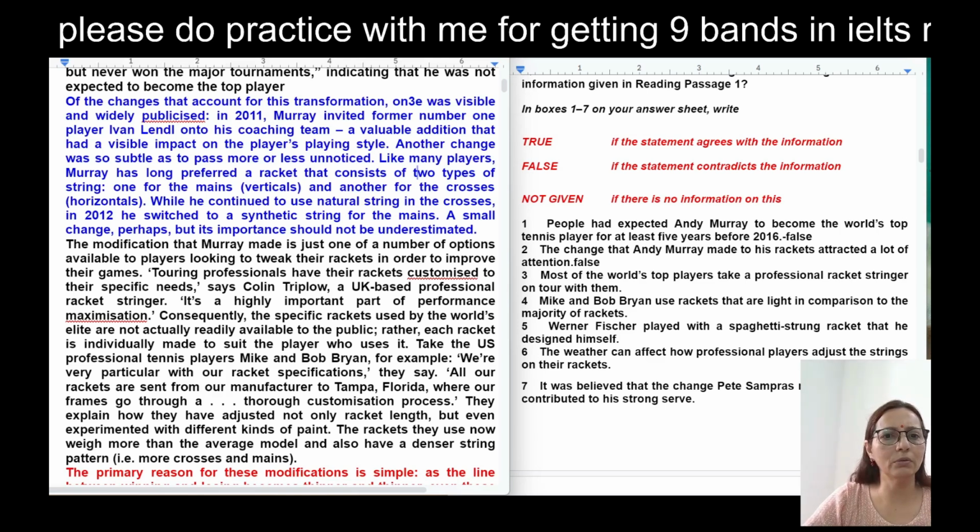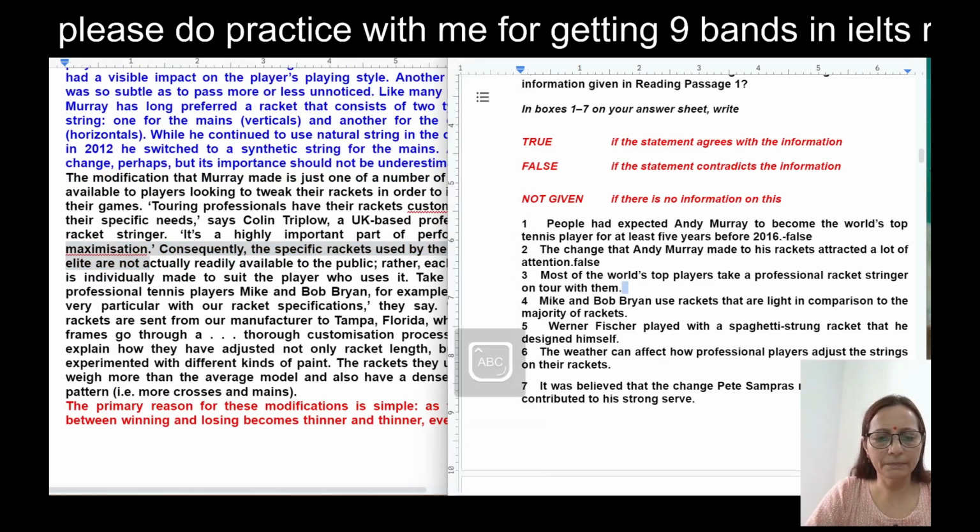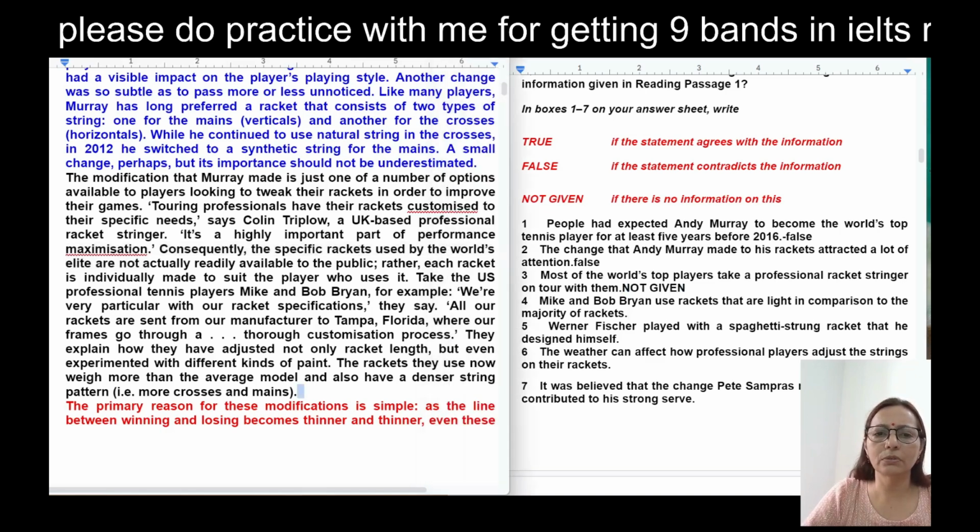This will come. Now look at the location. Have their rackets customized to their specific needs. UK based professional racket stringer. It's a highly important part of performance maximization. Okay. Most of the world's top players take a professional racket stringer. So they have not given that most of the world's players take a racket stringer on tour with them. They have rackets customized according to their special needs. So we will just write it here: not given.